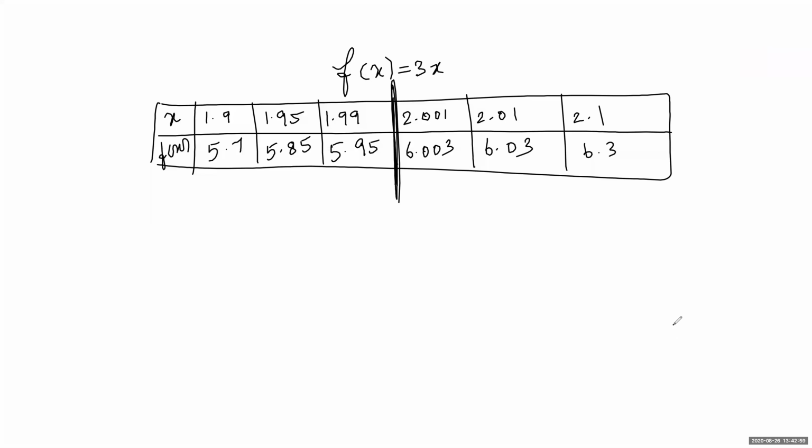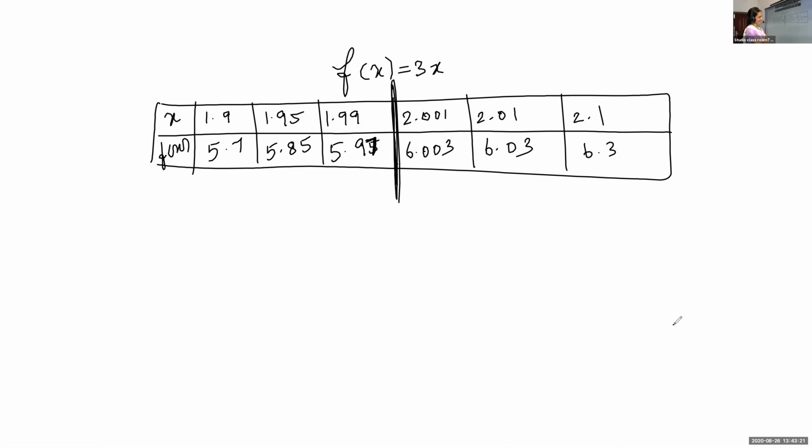Now look at this, children. Listen. f of 1.99 is 5.97; I made a mistake. What about the other values? Is it correct, children? Are you getting the same? Nia? Yes, ma'am.